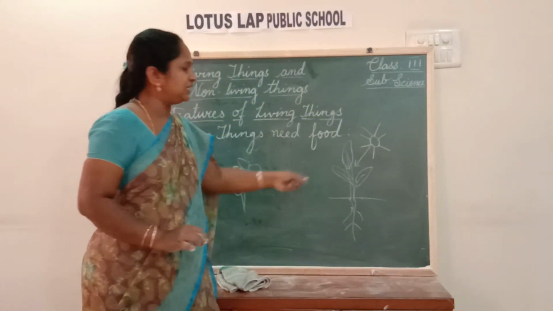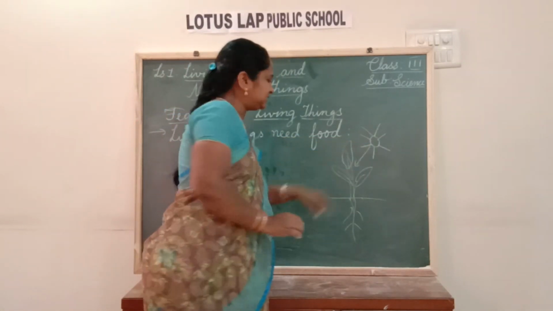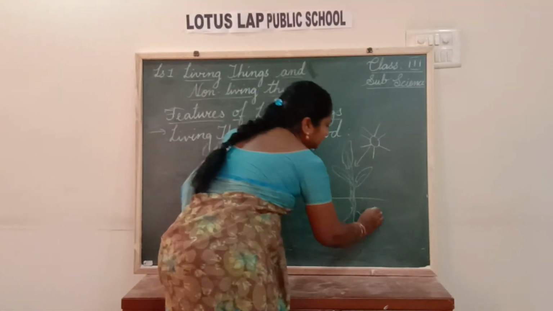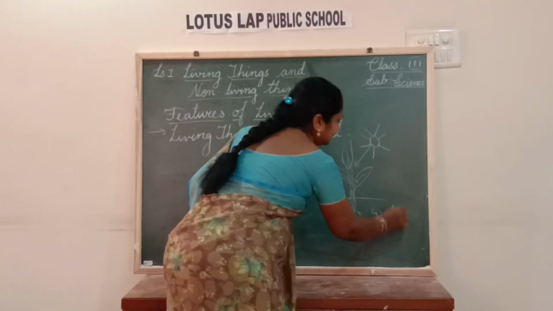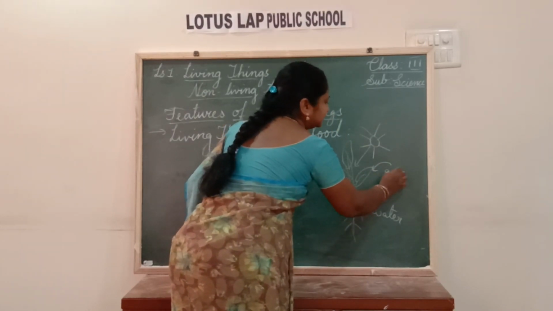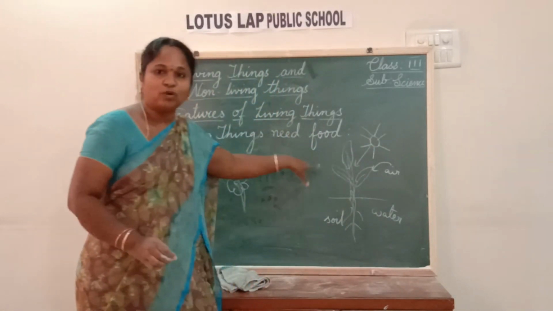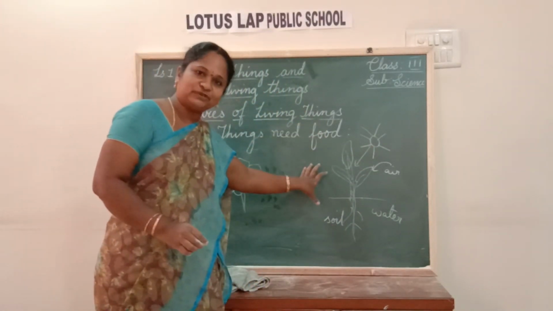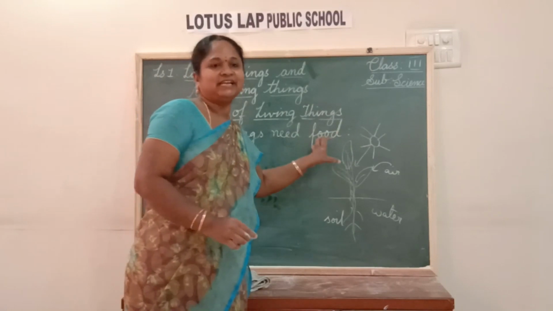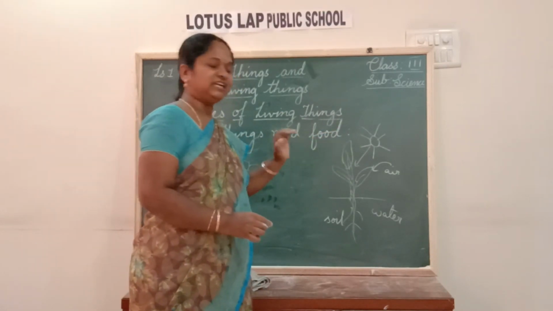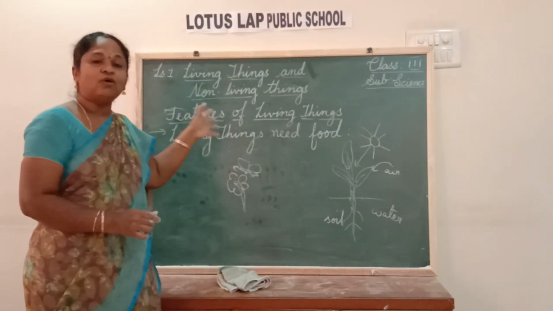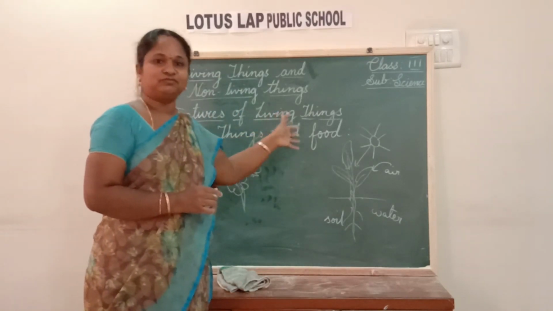How will it prepare? With the help of sunlight. From the roots it will be getting water, and then air it requires, and soil. Yes, when the plant has all these things, it prepares its own food and it can live by having that food. In this way, all living things need food.